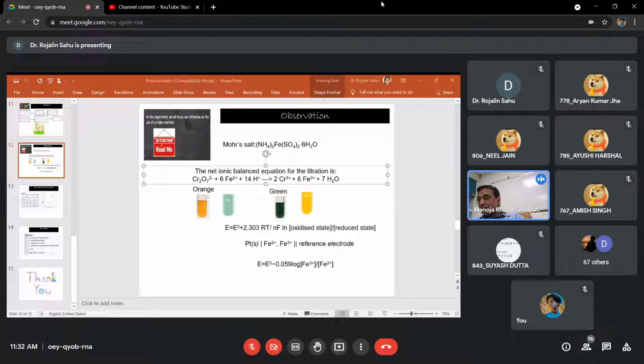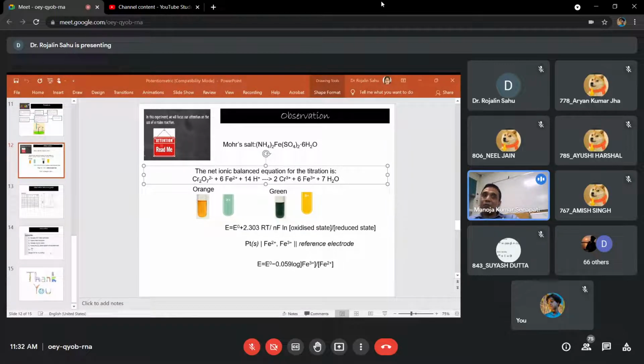Unlike every other titration, you will find that for this experiment we are going to do 2 observation tables. One observation table is to get your raw reading, because you have seen that while we are carrying out the titration, the first or raw observation we take is by addition of 0.5.